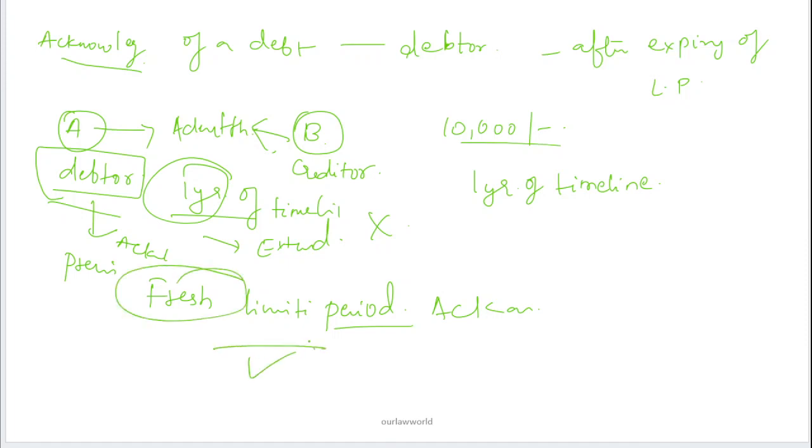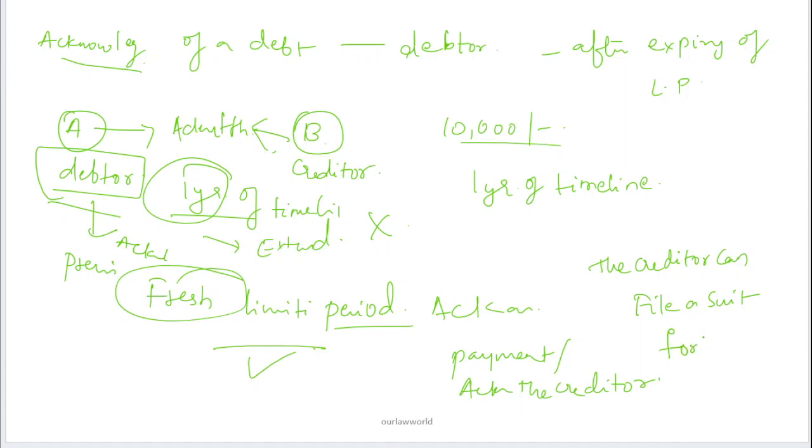If the debtor after the expiration of the limitation period makes any payment or acknowledges to the creditor, the fresh limitation period will start and the creditor can file a suit for recovery.